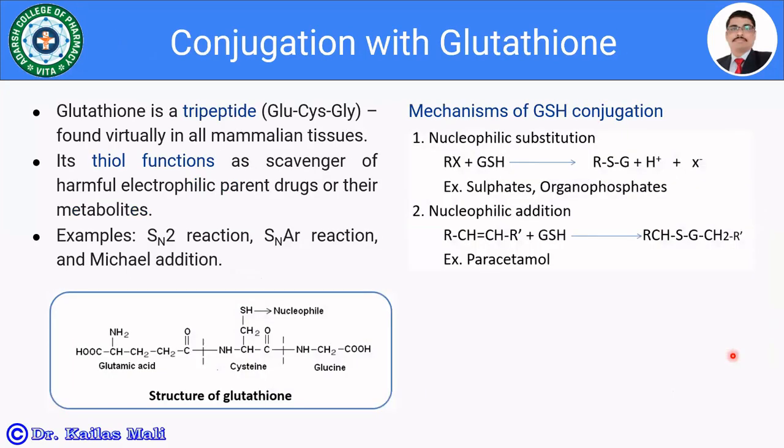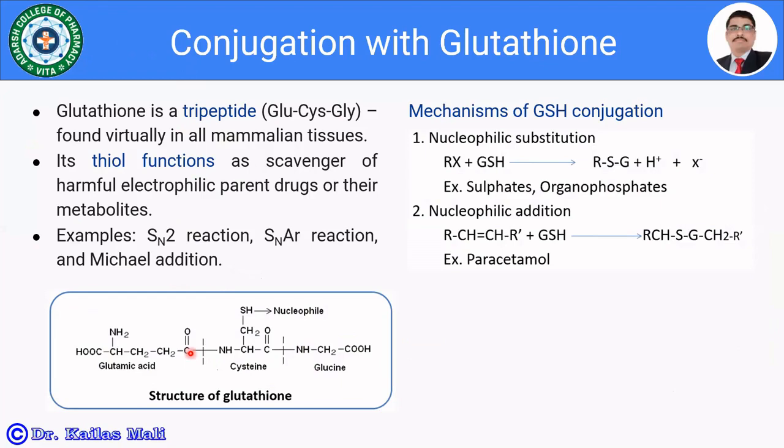Let us see the conjugation with glutathione. Glutathione is a tripeptide. Look at the structure, this is glutathione. It comprises glutamic acid, cysteine, and glycine, that is, a gamma-glutamyl-cysteinyl-glycine. It is found virtually in all mammalian tissues.